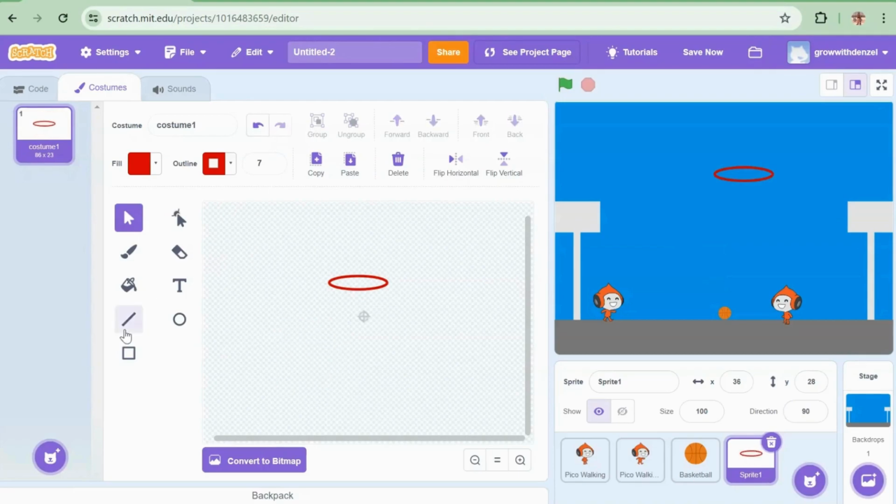So we can use lines. Also again, hold down the shift key to make the line straight. If it's not straight, you can delete it and try again. Well, it doesn't really have to be perfect.